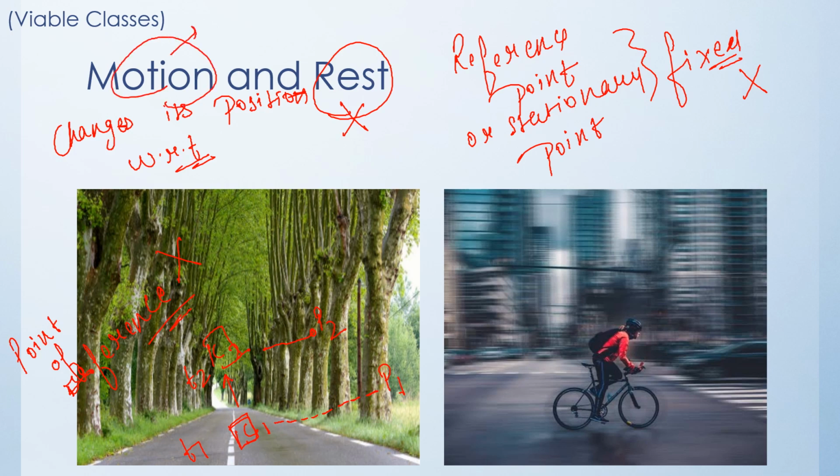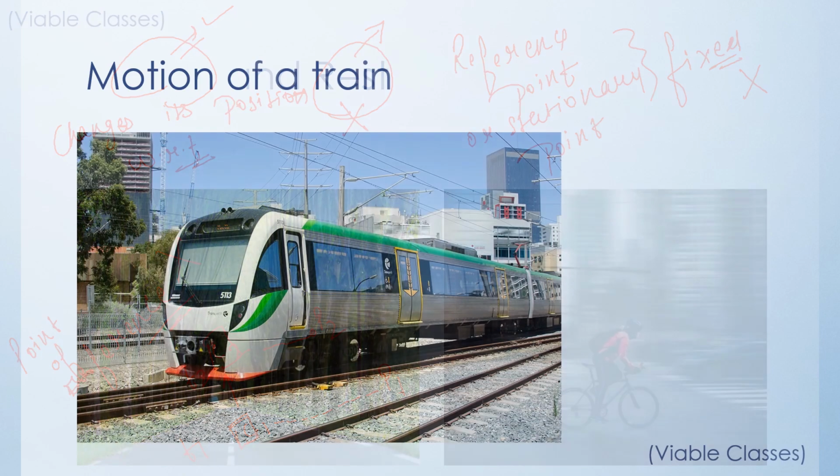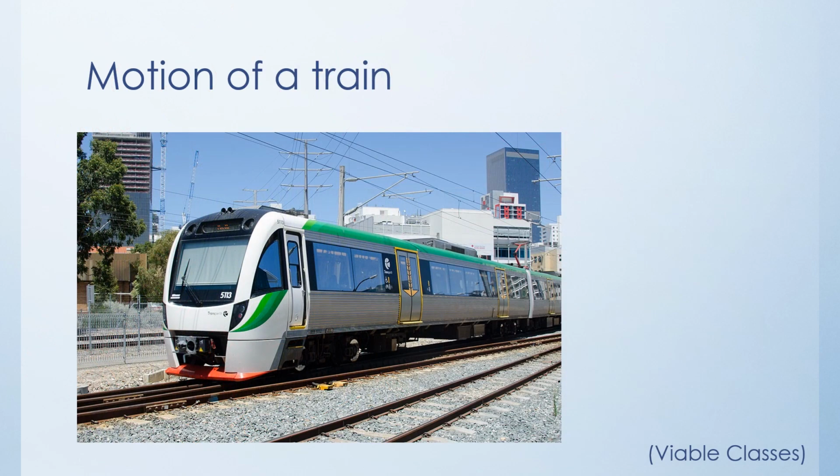Anything that is changing its position with respect to a reference point, that is a stationary object, and time is said to be in motion, whereas the objects that are not changing their positions with the passage of time with respect to a reference point are at rest. Now let's discuss one more example, that is motion of a train, for the same motion and rest.